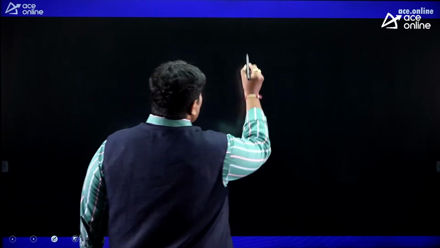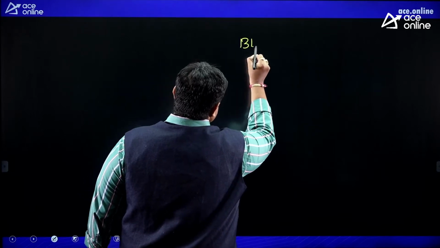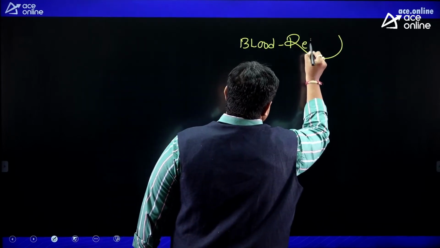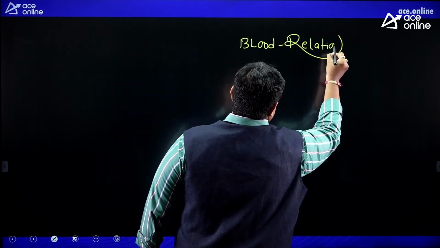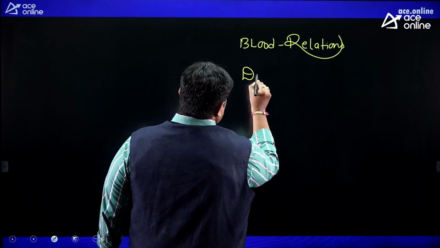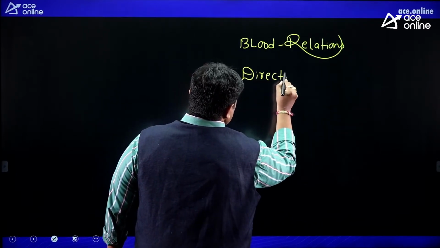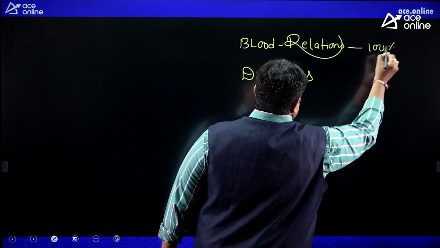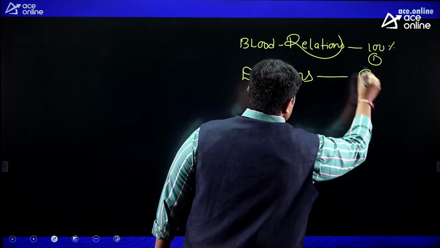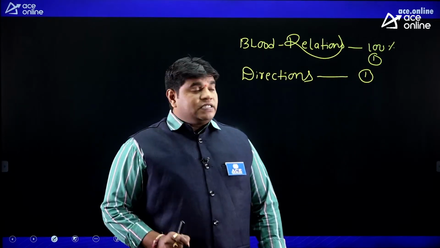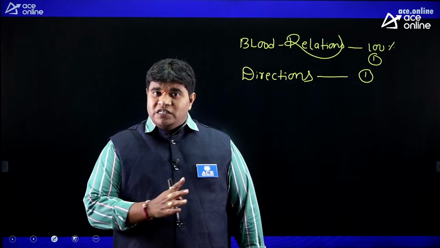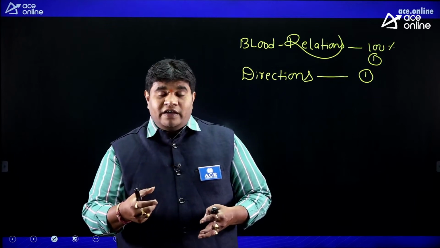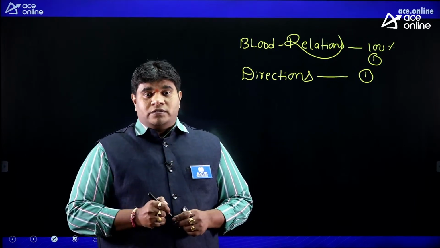Next priority, blood relation and directions. Blood relation and directions: 100% guaranteed question, 1 mark. Directions also 1 mark. 100% guaranteed in blood relation, 1 mark. You can see the papers anywhere. If you are preparing for the examination, you will get an idea. In any paper, blood relation, 1 question.